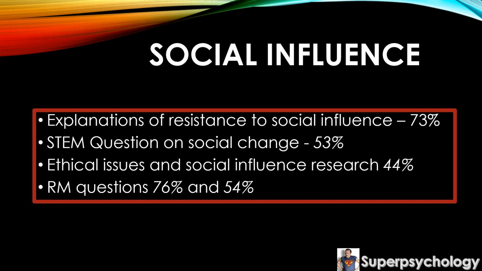Okay, so we're going to begin here with social influence. We had 5 questions in social influence in 2019, and 2 of these were research methods questions. You had a nice AO1 question on the explanations of social influence in terms of resistance. It's perhaps not surprising then that the average mark for this question was actually quite high. It's worth pointing out that for a 4-mark question, many students wrote way more than they needed to in order to get those 4 marks.